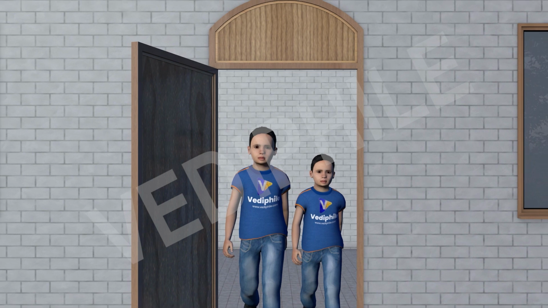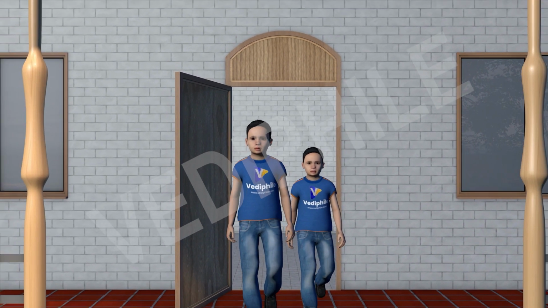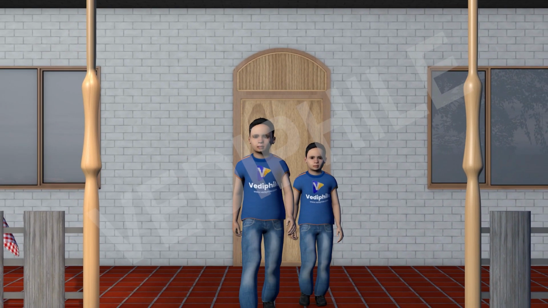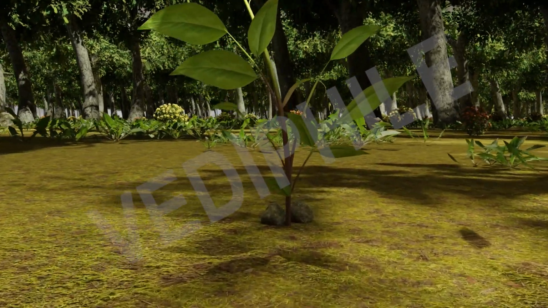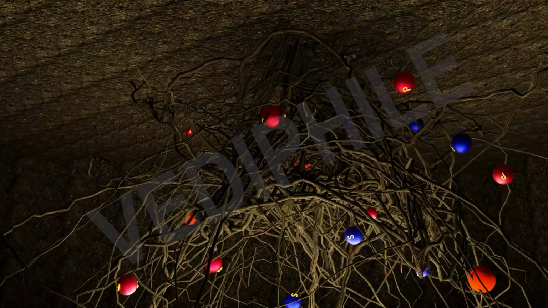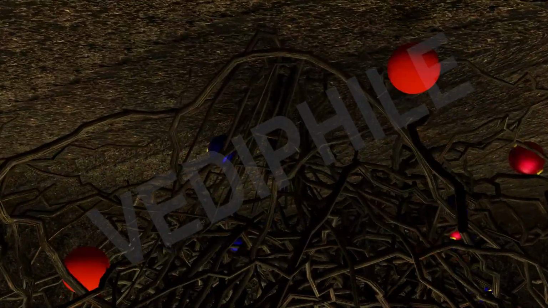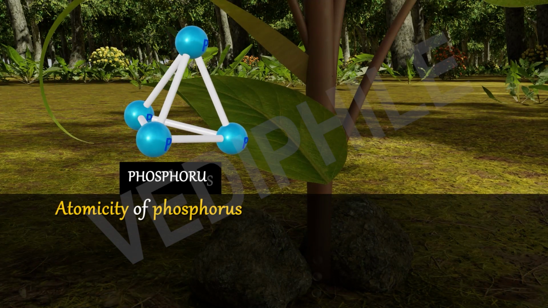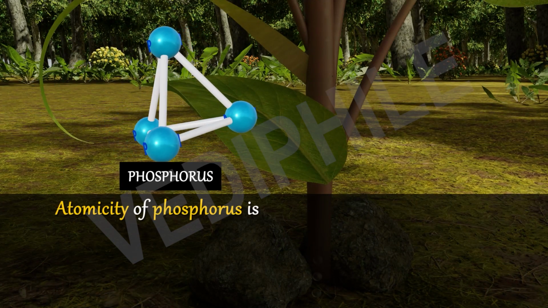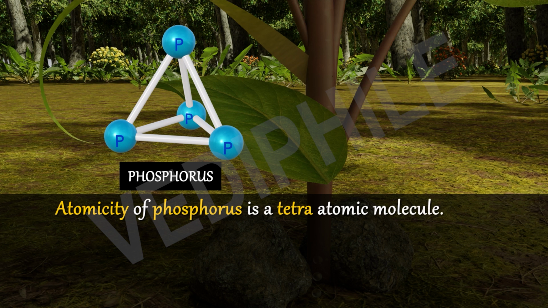Let's go to the garden. Can you see the soil? Do you know soil has phosphorus, sulfur and other nutrients? So can you tell me the atomicity of phosphorus? Yes, it is a tetraatomic molecule.